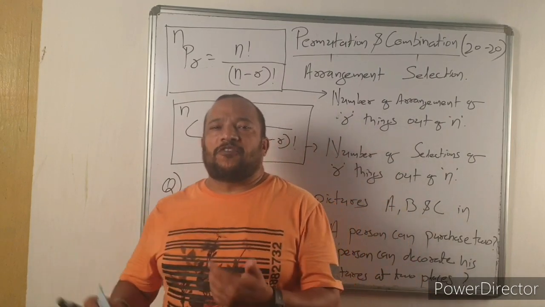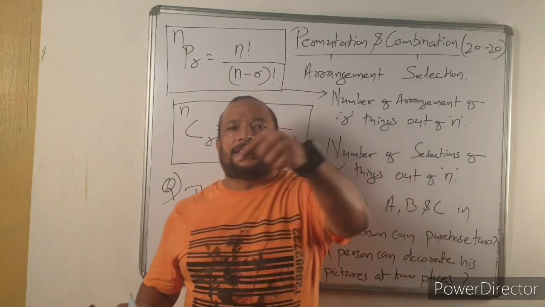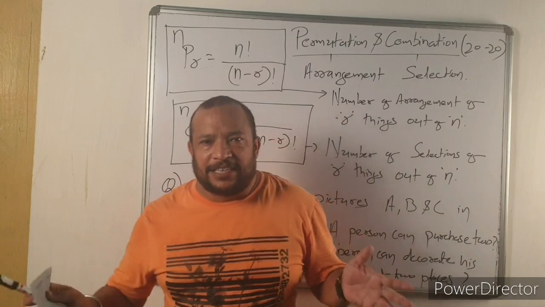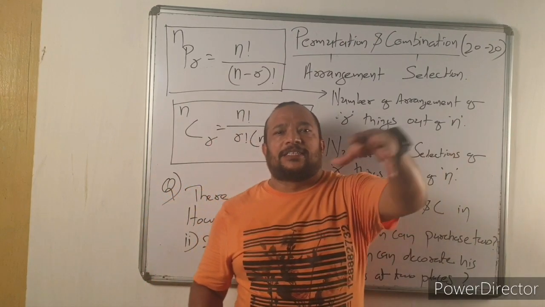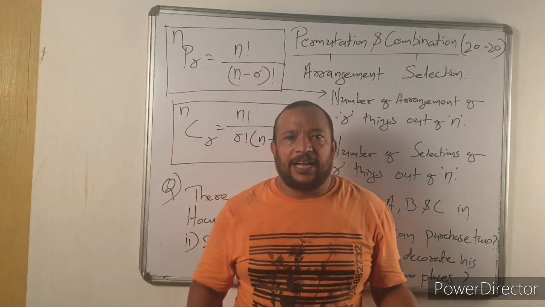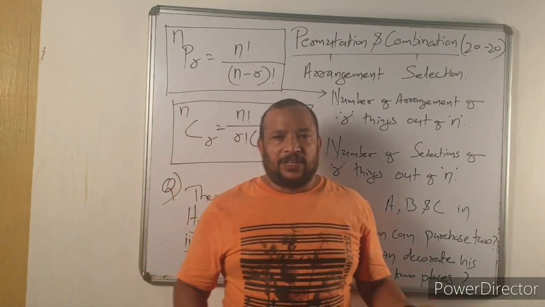Suppose he opts for fielding, then he has to arrange the field setting. So that is also an arrangement, meaning permutation.